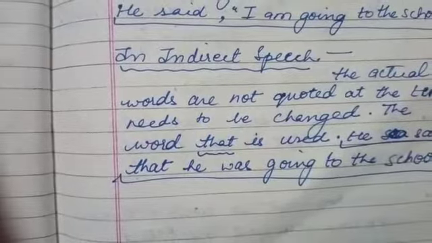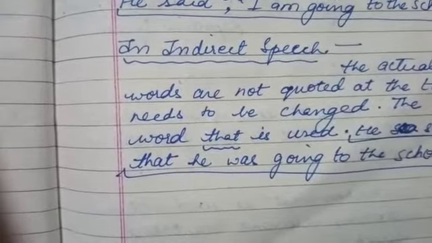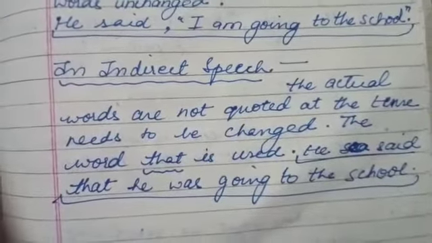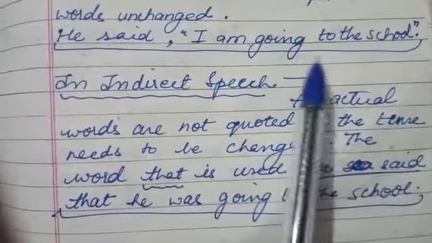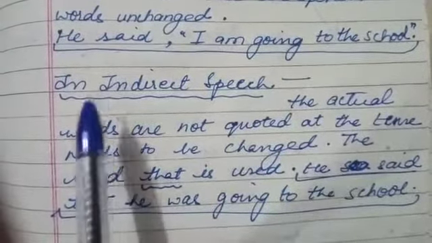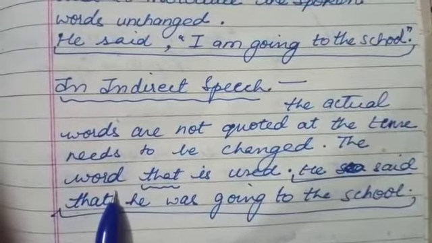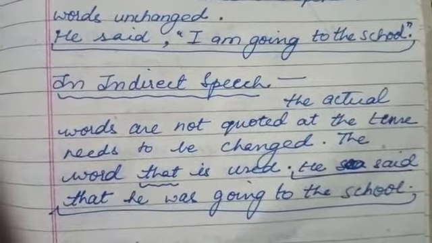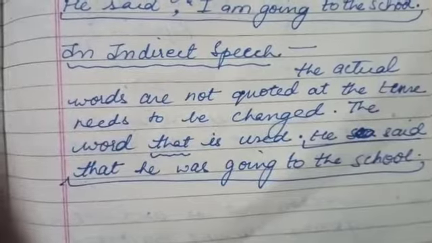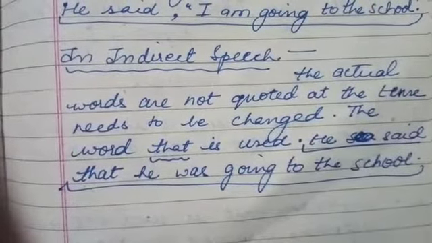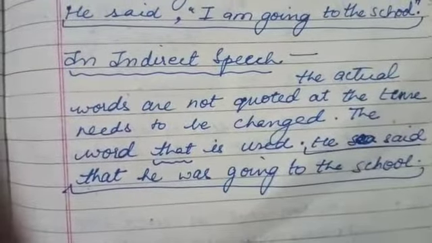Now, children, look at the same sentence which is in direct speech. He said, "I am going to the school," right? When you are changing it into indirect speech, it becomes he said that he was going to the school. Here that is a conjunction which we are adding in the indirect sentence. So here the tense has changed. Whenever the speaker said, "I am going to the school," this was an event that happened in the past, right? So that time the speaker said this, so it has already happened.